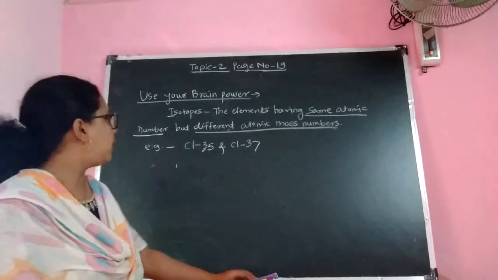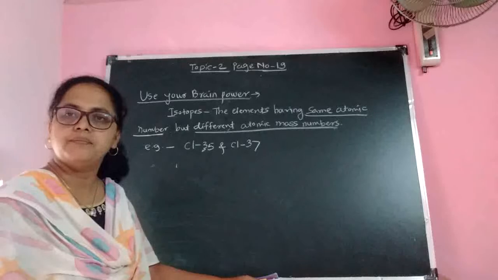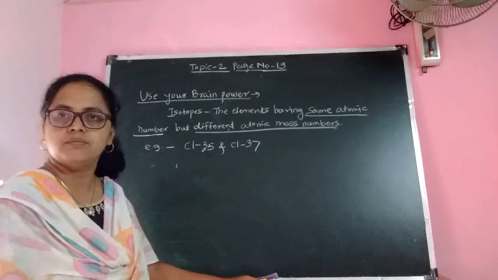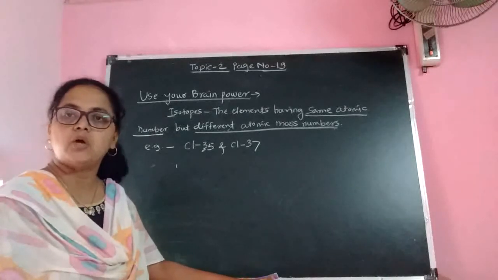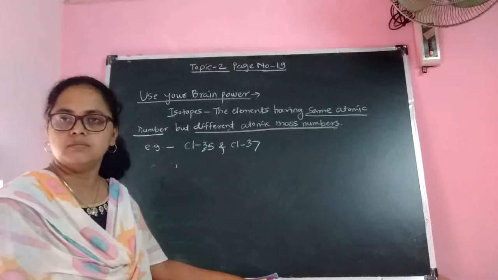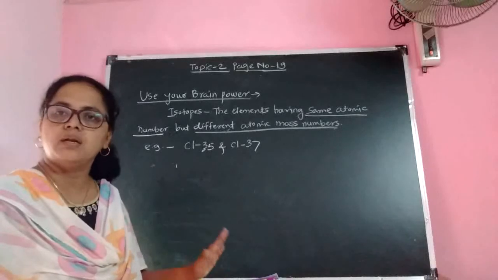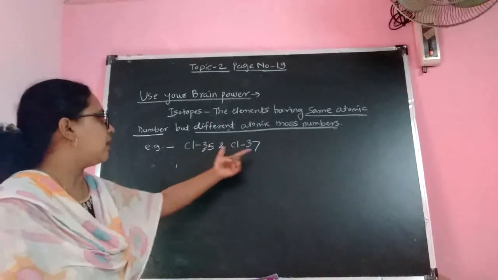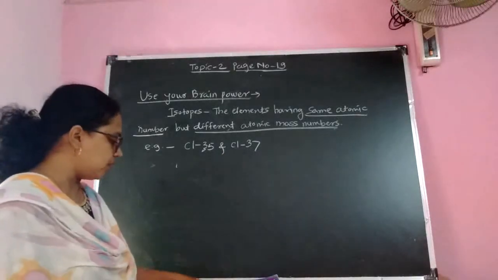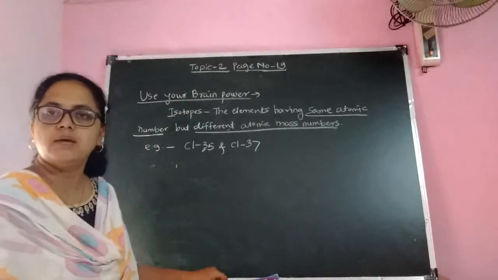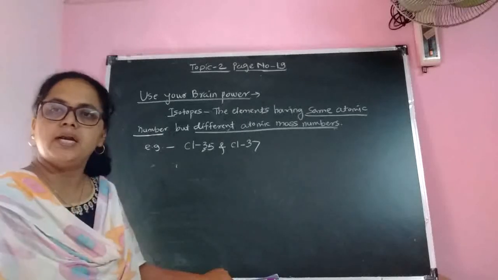First, we will explain what is meant by isotope. Isotopes are elements having the same atomic number but different atomic mass number. We have seen Mendeleev arranged the elements according to their atomic mass number, not atomic number. So chlorine-35 and chlorine-37 find the same place in the periodic table. They do not find separate places in Mendeleev's periodic table. They are placed in the same place.